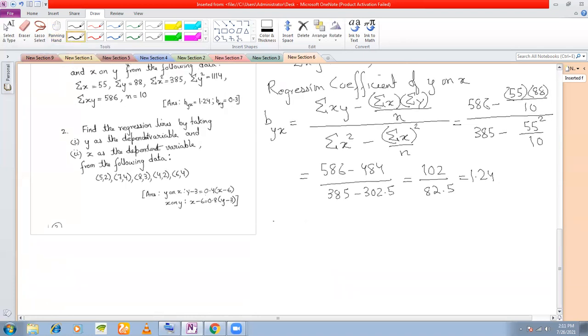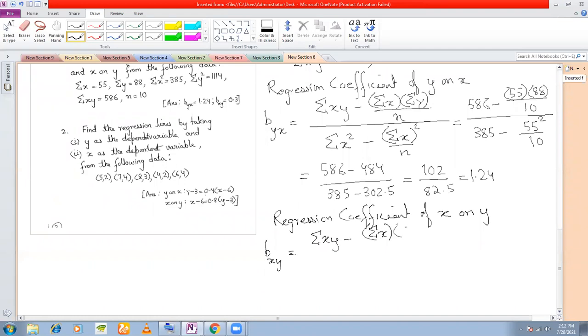Next, similarly, you calculate the regression coefficient of x on y, bxy. The numerator remains the same: summation xy minus summation x into summation y divided by n, whole divided by, this time, the denominator summation y square minus summation y whole square divided by n.